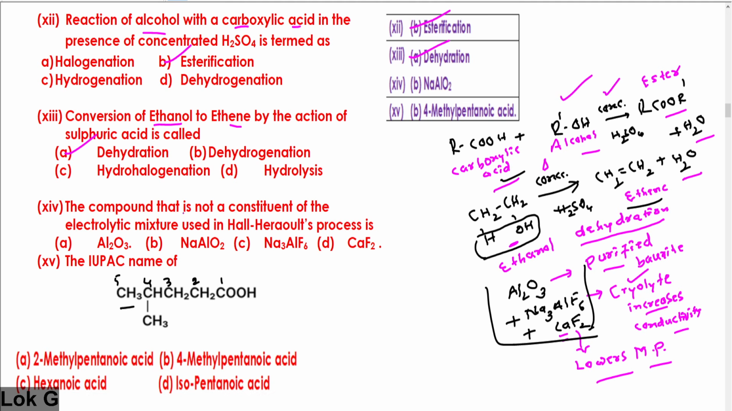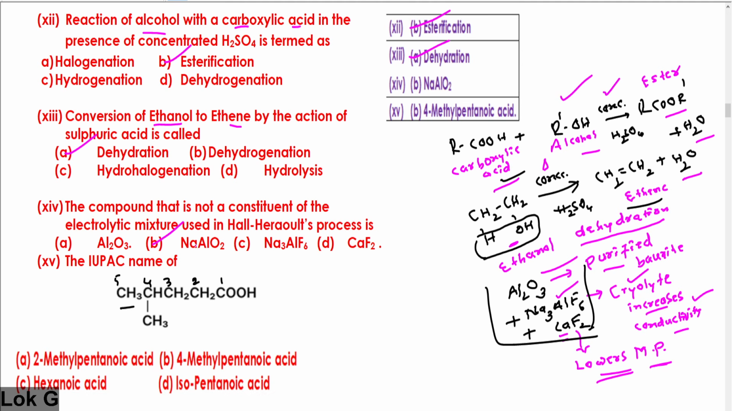14th question. The compound that is not a constituent of the electrolytic mixture used in Hall-Heroult's process. Remember, whenever you learn electrolysis, you must know what is cathode, what is anode, and what is electrolyte. The electrolyte used in Hall's process is purified bauxite, Al2O3, cryolite, Na3AlF6, which increases the conductivity. Calcium fluoride, called fluorspar, lowers the melting point. This you must have in your mind. Which is the odd man out here?